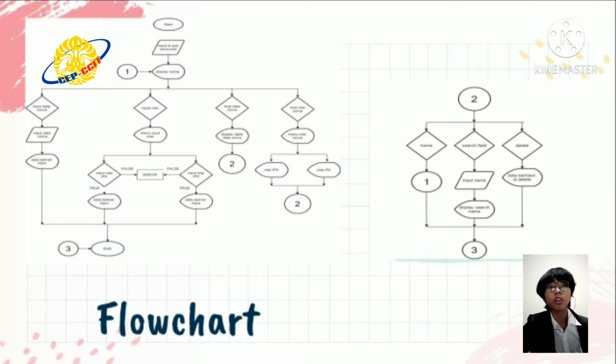First, you have to log in using ID and password that will lead you to home. In home, there are 4 choices. First choice is to input student data. The second choice is to input student score, whether it is IPA or IPS. After input data, you can either go back to home or input another data.